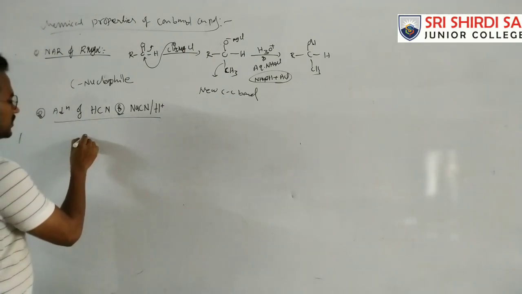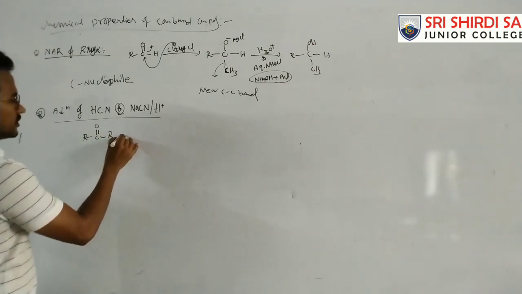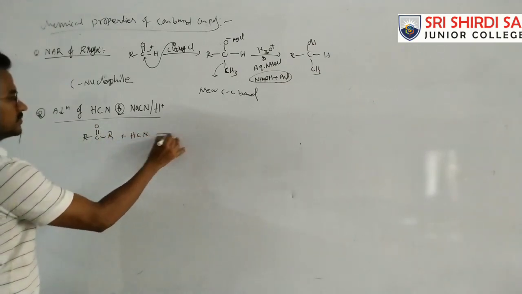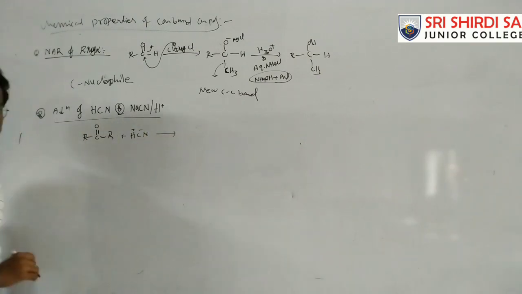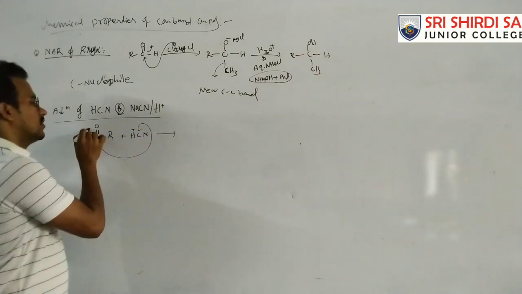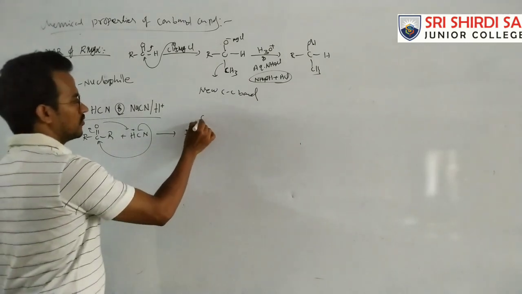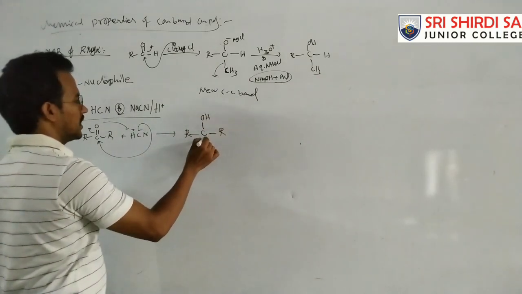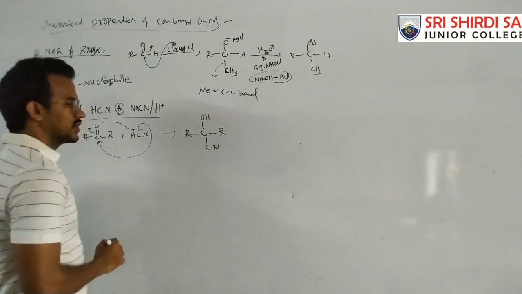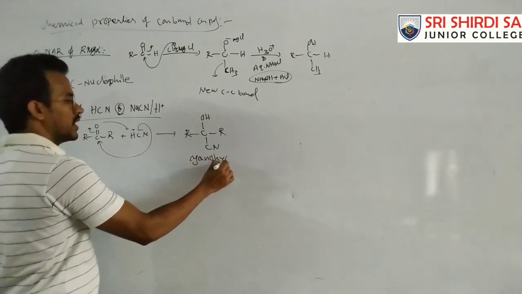Generally, these carbonyl compounds, C double bond O, I am treating with HCN. Here H plus and CN minus, let us consider it like this. So CN minus bonds with this carbon, and this O minus bonds with H plus. So here R, OH, and this one R, and this is CN. Okay, this is the cyanohydrin. This is a cyanohydrin.